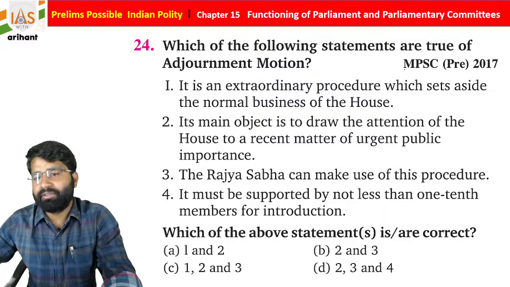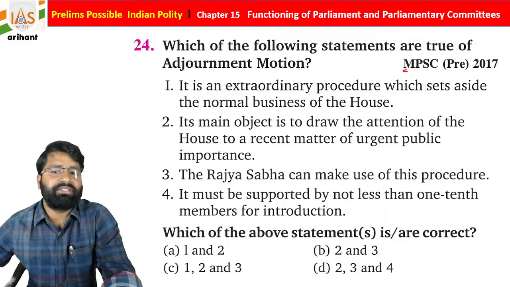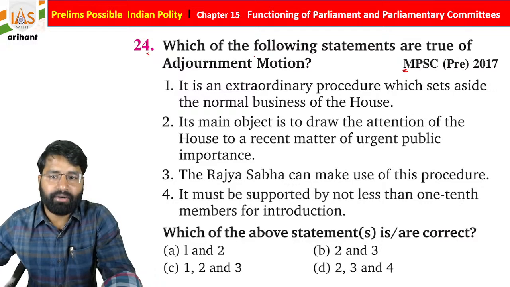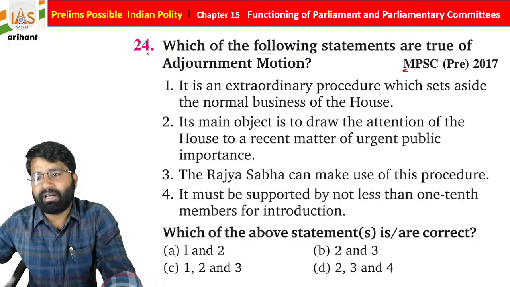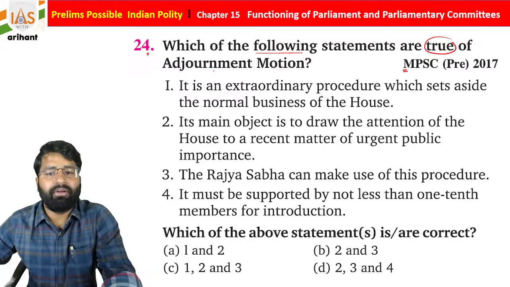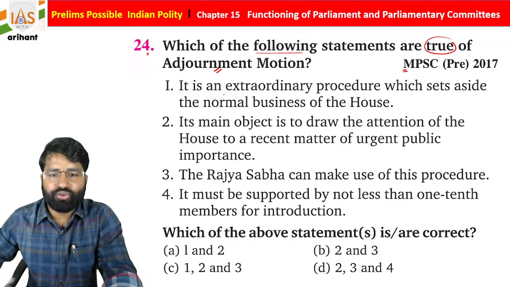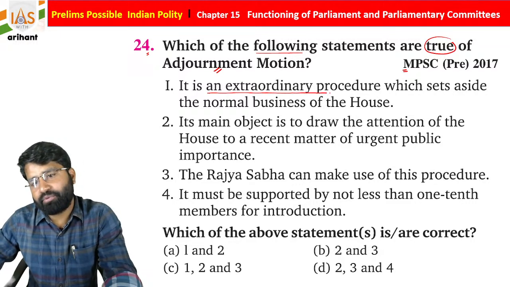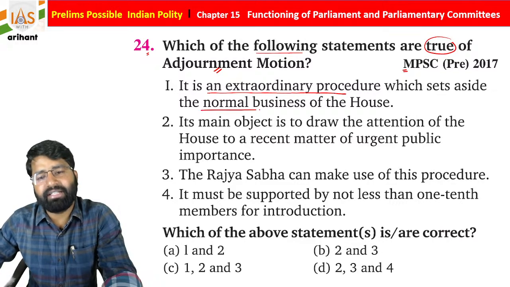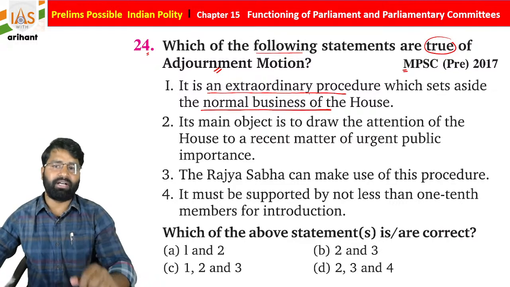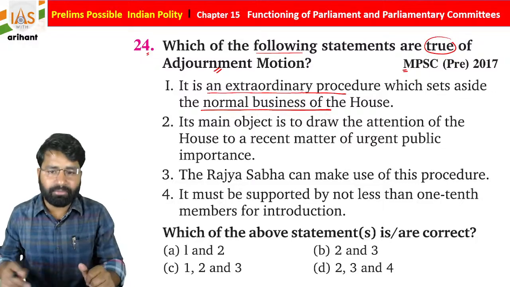Okay, now there is a Maharashtra PSC 2017 question. Which of the following statements are true of adjournment motion? It is an extraordinary procedure which sets aside normal businesses of the house, students. So it can halt the normal business.